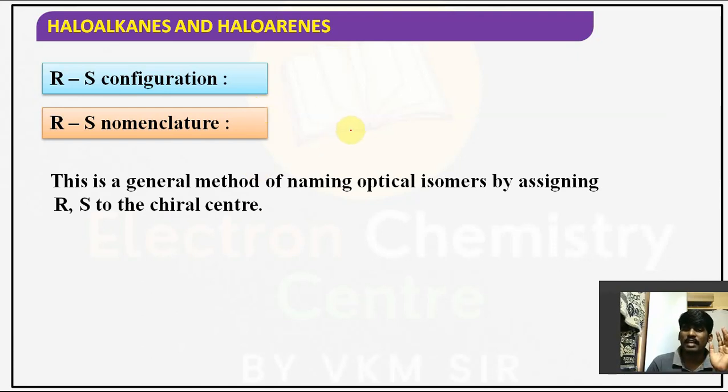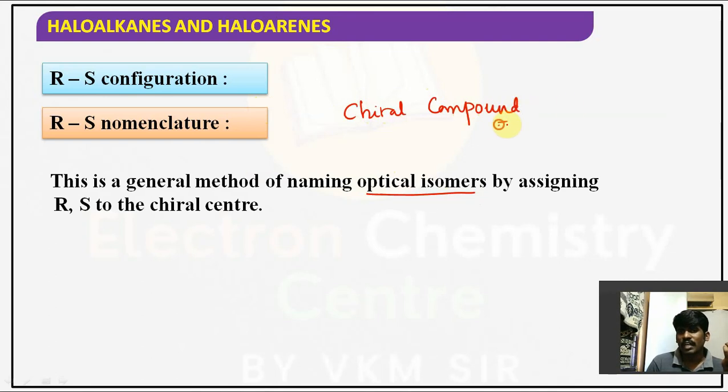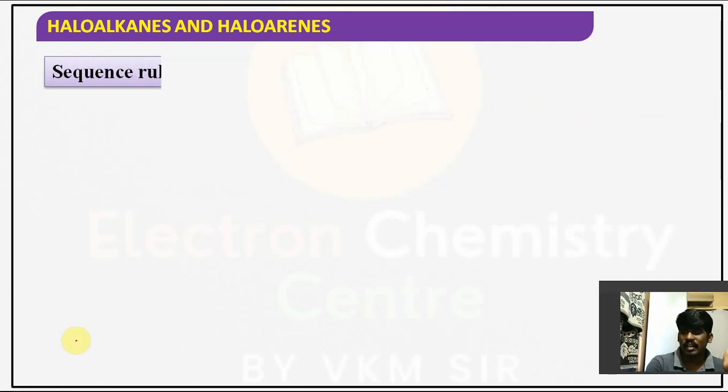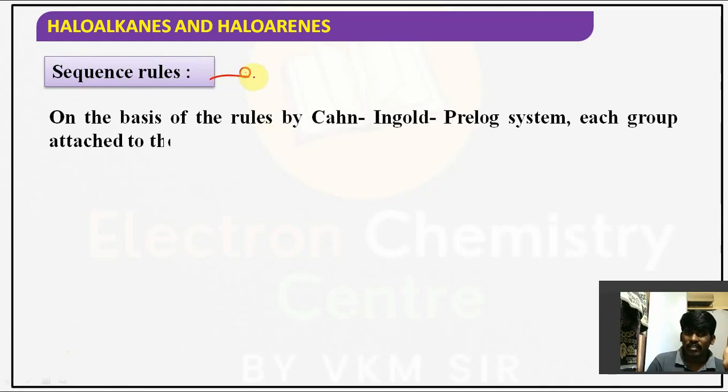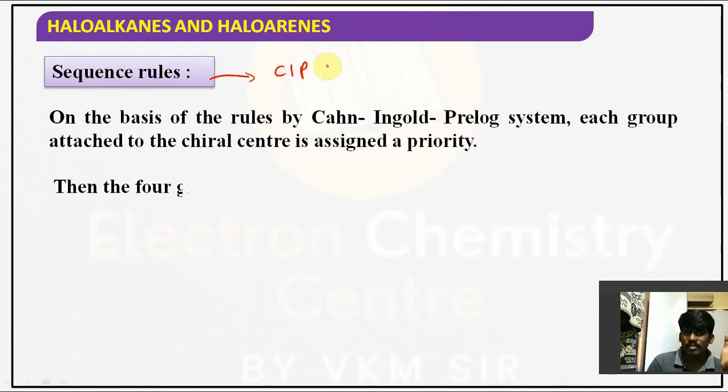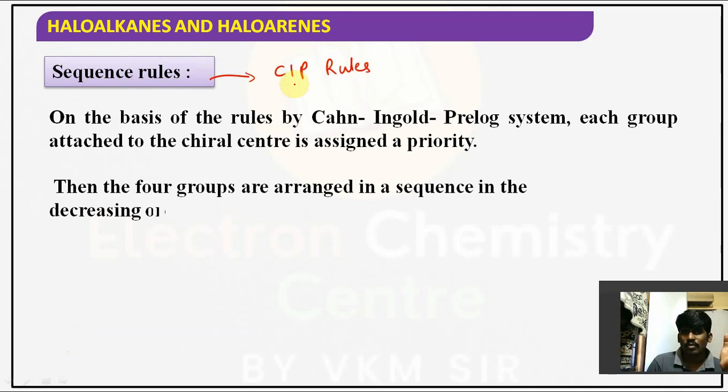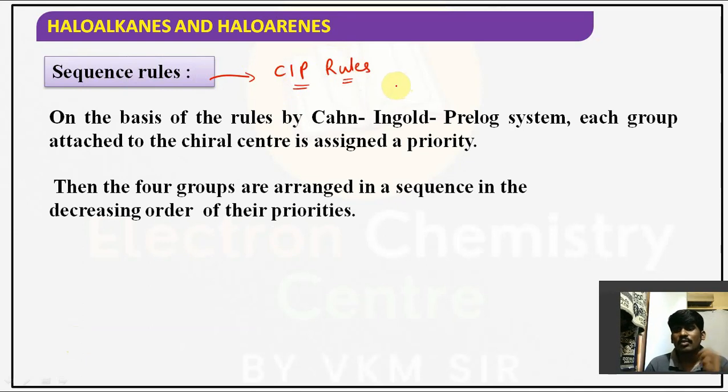Naming of which compound, guys? Chiral compounds or optical isomers. We are going to name the chiral compound with the help of which configuration? R and S configuration at the chiral center. And this R and S configuration or nomenclature can be given with the help of CIP rules. What are the rules to be followed, guys? CIP rules need to be followed.